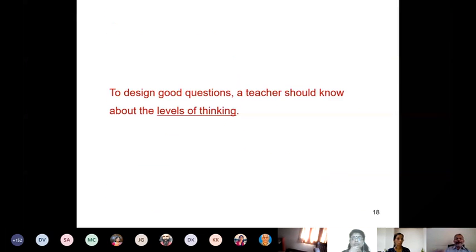Okay, so let us discuss that. To design good questions, a teacher should know about levels of thinking. During the learning outcome discussion, people were already exposed to various levels of thinking. Let's get some feedback on this. What are the various levels of thinking? Can someone write on the chat?